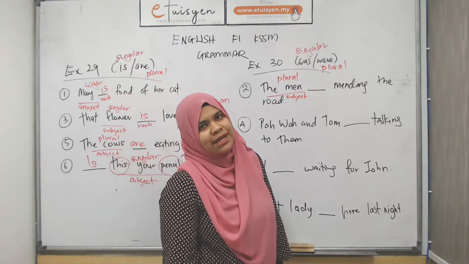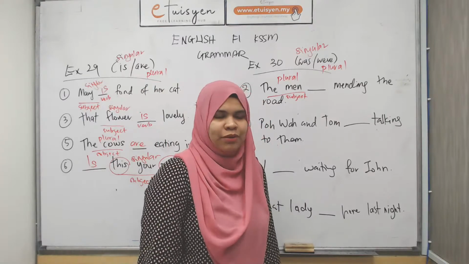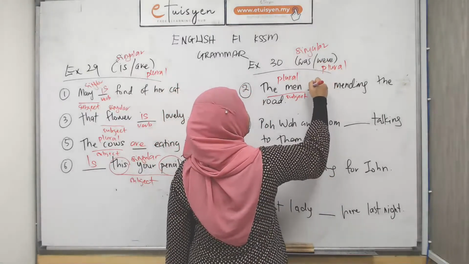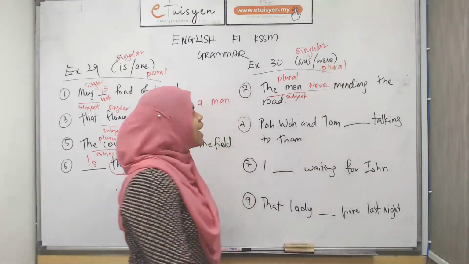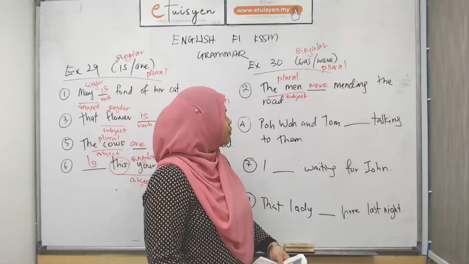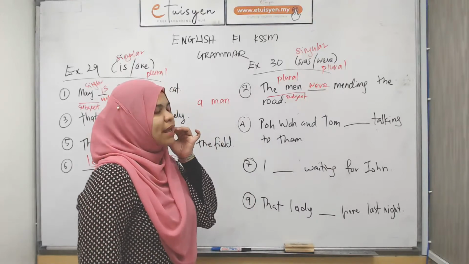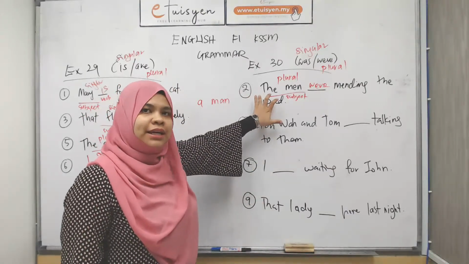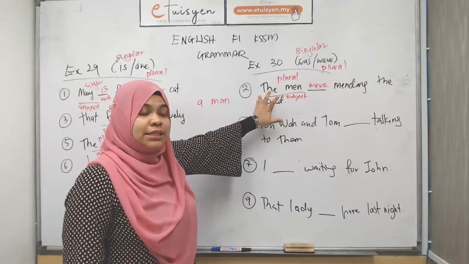So kalau plural subject, guna pakai plural verb. So it will be were. The men were mending the road. Bukannya the man was mending the road. Even though there's an article here, the doesn't mean untuk singular sahaja.